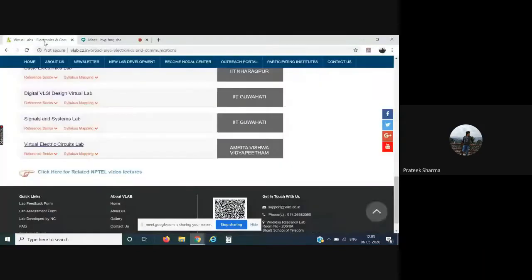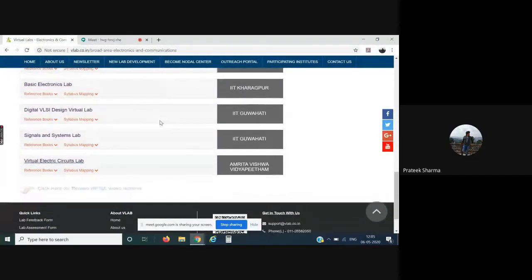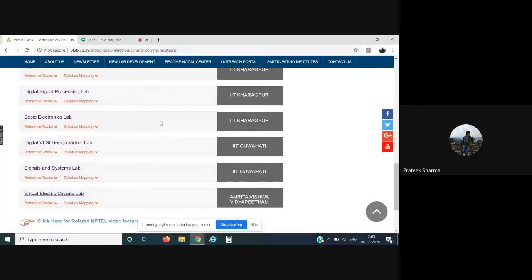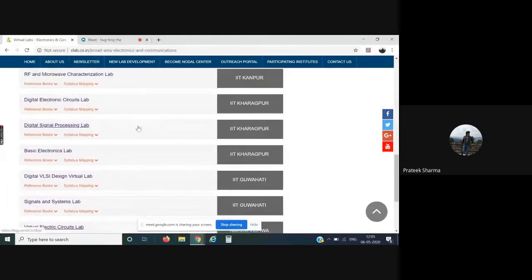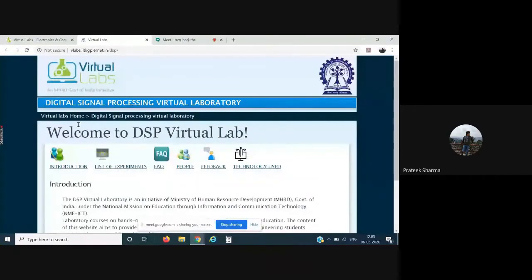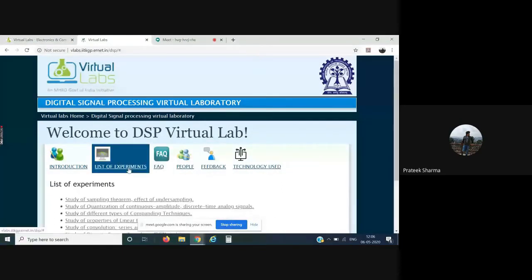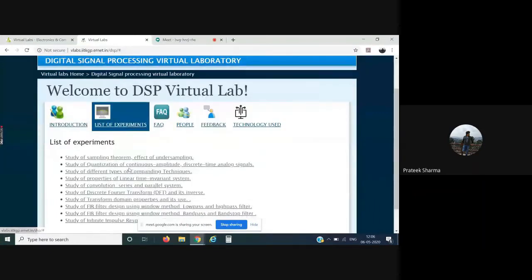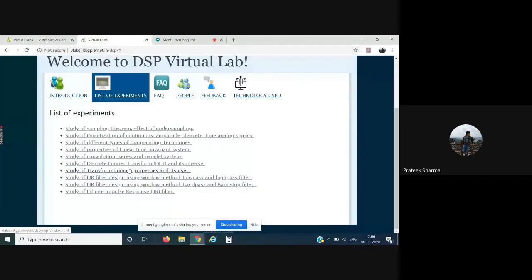Okay, so now let us go for another lab. This was by Amrita University. Now let us see a lab by IIT Kharagpur. Say for example, we have this digital signal processing lab. I clicked on digital signal processing lab. I have this introduction part, a list of experiments, frequently asked questions, people, technology used, and feedback. I'll click on list of experiments. Now again, I have a list of experiments in front of me. Let us start with the very first one, study of sampling theorem.